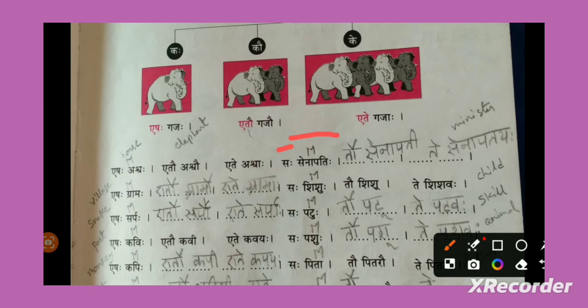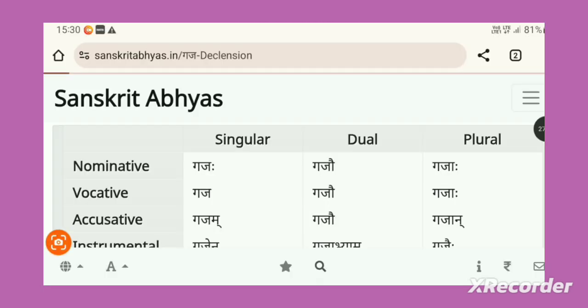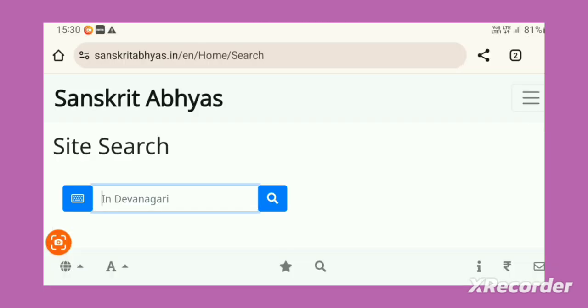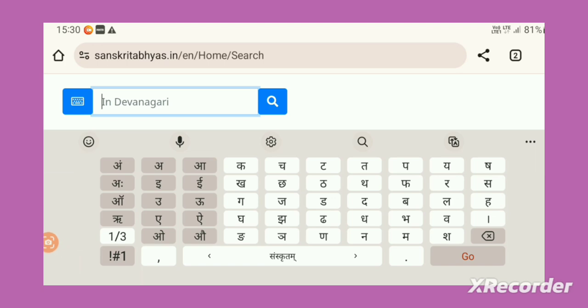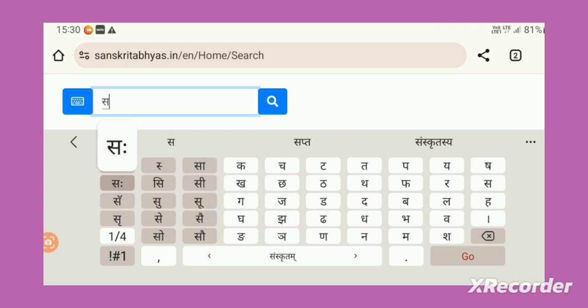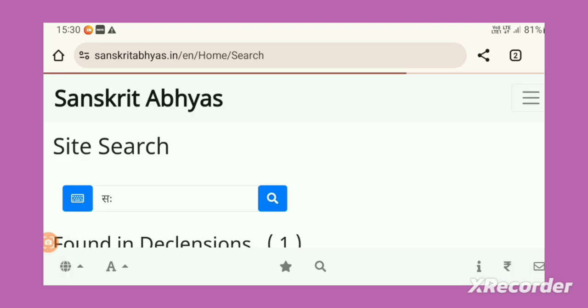How to find this out? Again you need to go here. Again go to this website, click on this. You only know Saha, right? That 1 person. Search with Saha and you will get the forms. Saha, and click on the search button.